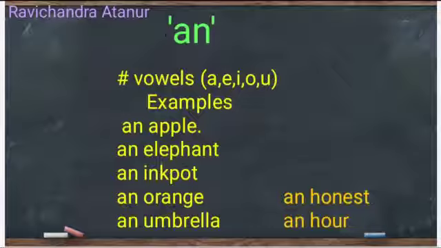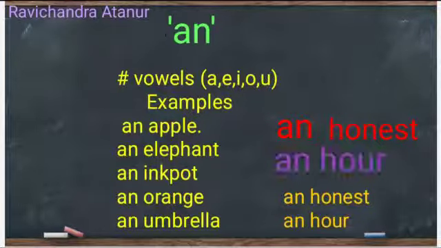Okay. There are a few exceptions. Here, let's take the word honest. In the word honest, H is silent here. Then the word begins with the vowel sound O. So, we have to use the article an before honest. The word our is also like this, an our.